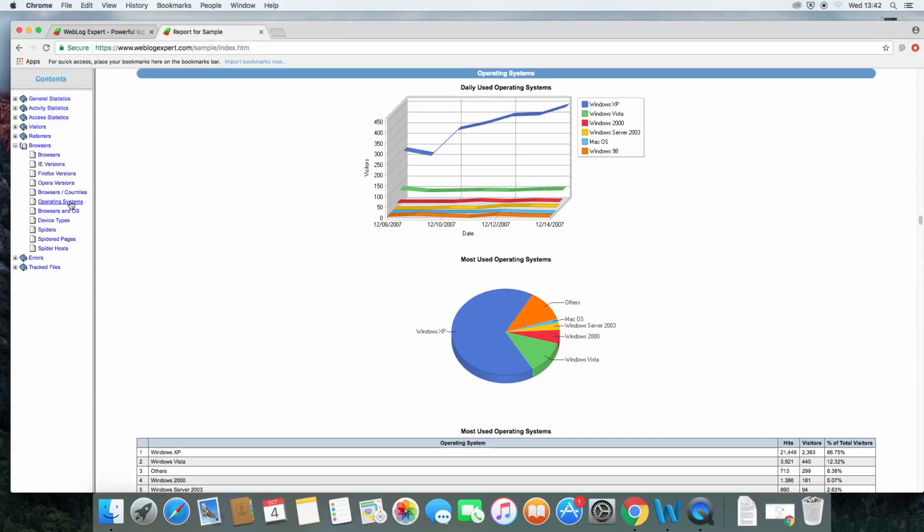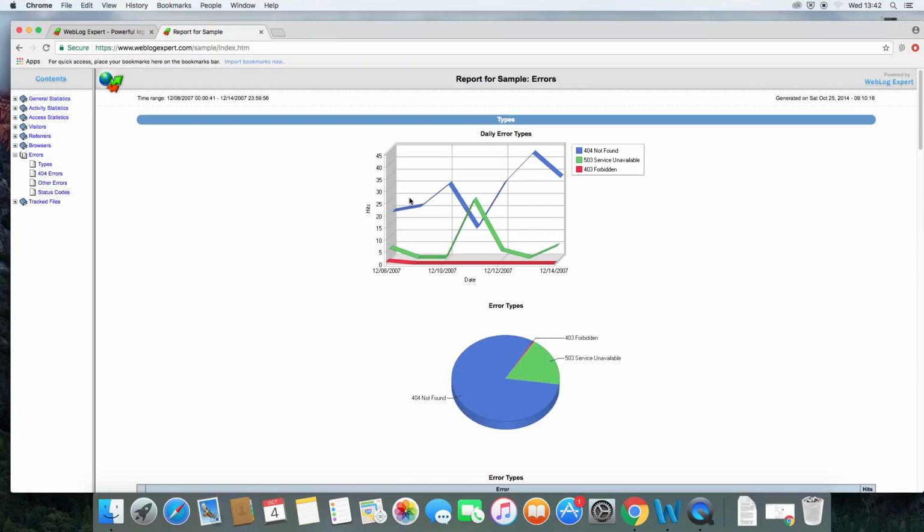Yep, so that's the same as that. You can see that the people who came through on desktop all came from one of these ones. The majority are coming from Windows XP, which was a massive 66.75%, and that Windows Vista, which was another popular one at the time, has only got 12%.